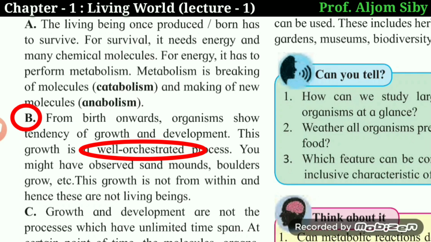Differentiation of the cells of the embryo takes place. Now what is differentiation? The cells of the embryo eventually will form tissues. The tissues then form organs. Organs form organ systems, and finally the individual. So this is what is called well orchestrated growth. Otherwise, if differentiation was not taking place, we all would have been a ball of cells.